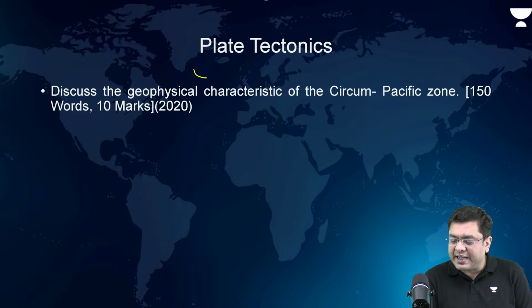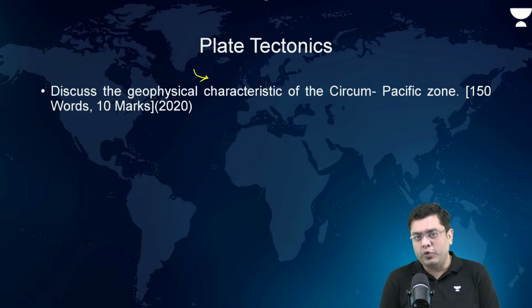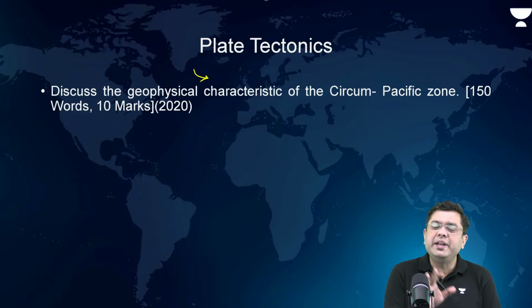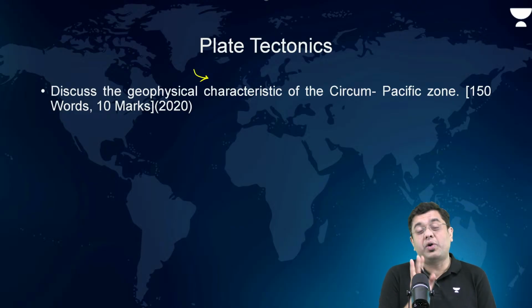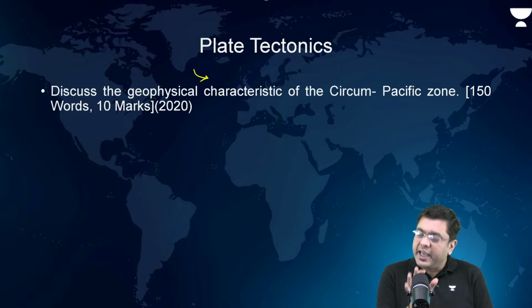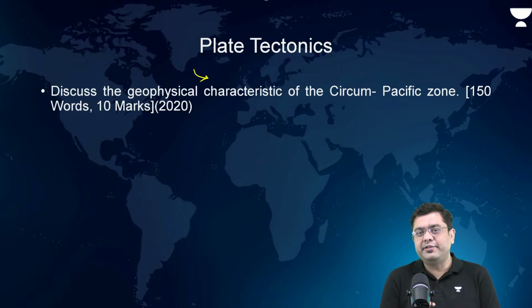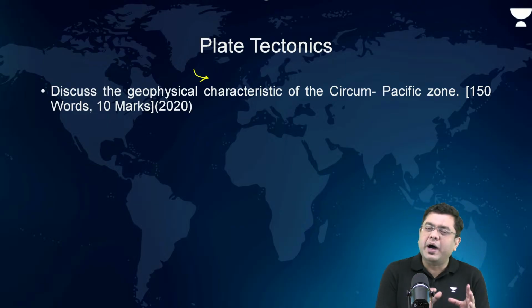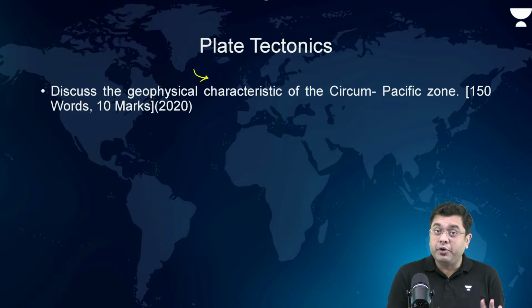Discuss the geophysical characteristics of the circum-Pacific zone or the Pacific Ring of Fire. Now, this is a question which UPSC has repeated. If you take a look at the past 20 years, UPSC has repeated this in the general studies portion at least thrice. And when it comes to the geography optional, there also UPSC has straightforwardly asked this question at least 2 to 3 times in the past decade itself. So, this is one of the pet areas for which you need to have a map that you will draw in the exam. Map is very important for this.